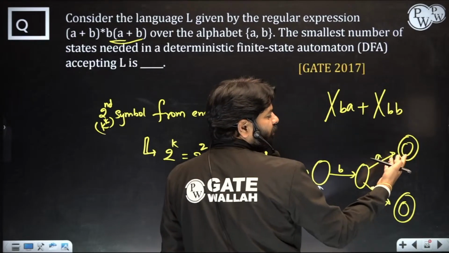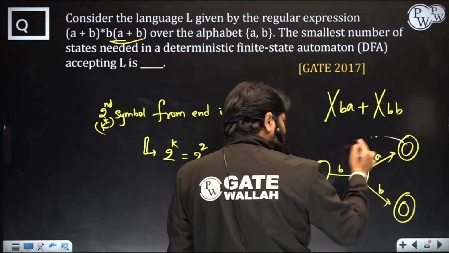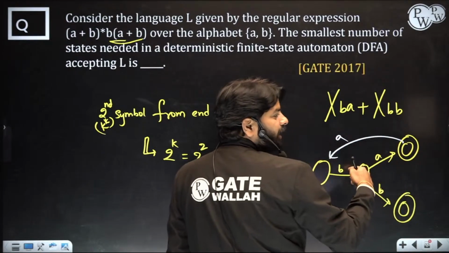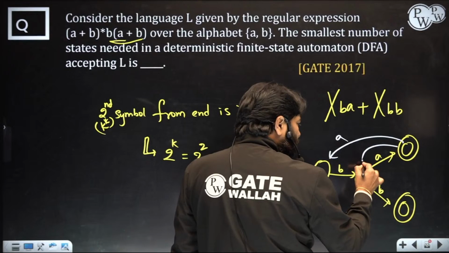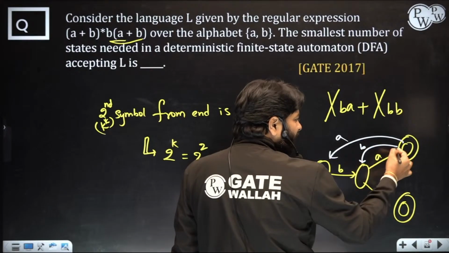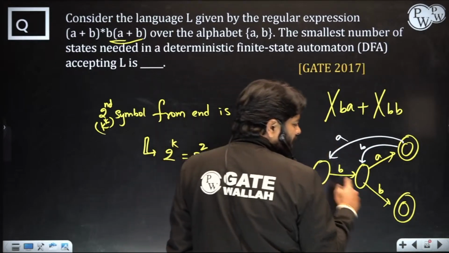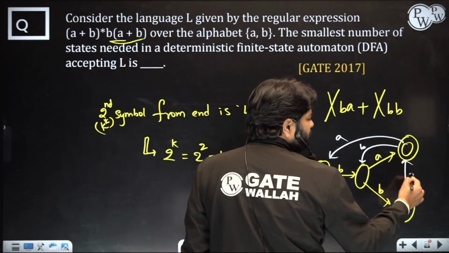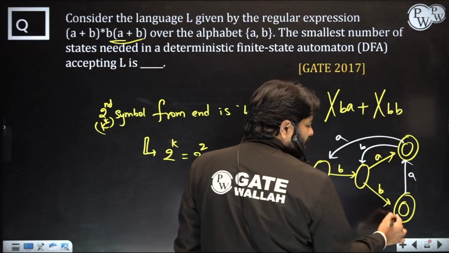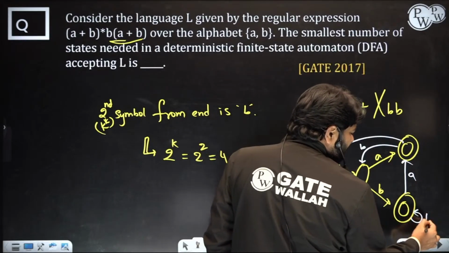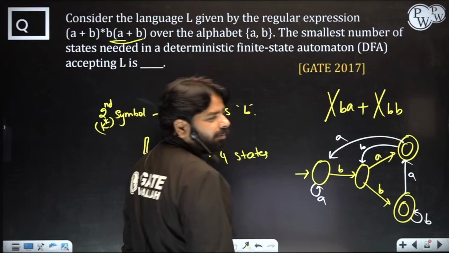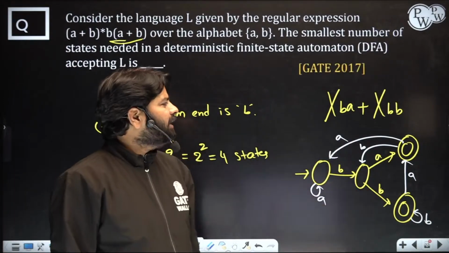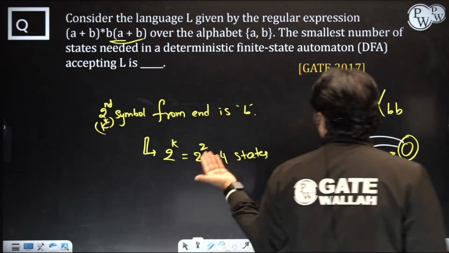If you get A, what will happen? If you get a B, if you get A, again you need to start, but if you get a B, BA, B, so that B might be this B, so you should come here, because this B followed by A is ends with BA, and after double B, if A comes, then that's going to be this one, because that's ending with BA. After B, if any B comes, then it ends with double B. Of course this could take time, but if you have practice, very easily you can design it, but don't worry about it. Already you got a formula and you got an answer.